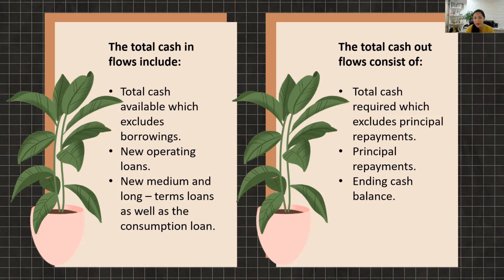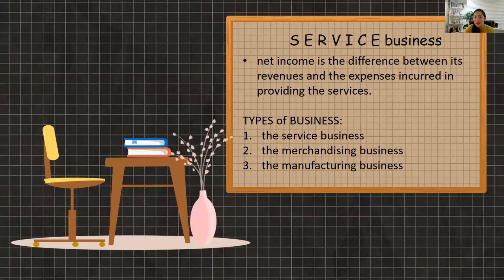Outflow would be you lend out your money to debtors, and then you also put out money for the operations, like you buy your goods or supplies, or you also pay your debts. So that's also an outflow, or you pay your investors. That's also an outflow. Service business: net income is the difference between its revenues and expenses incurred in providing the services.